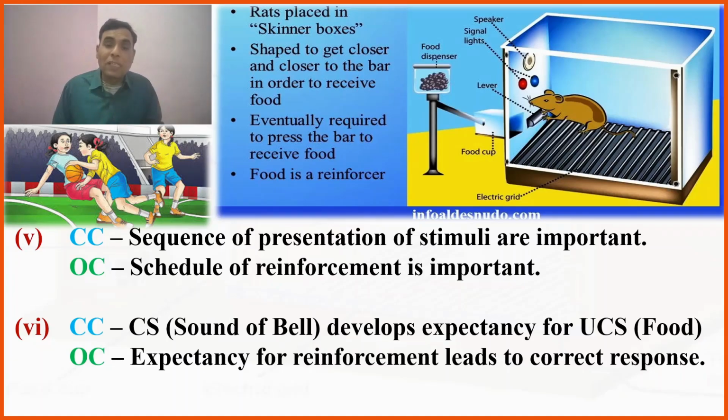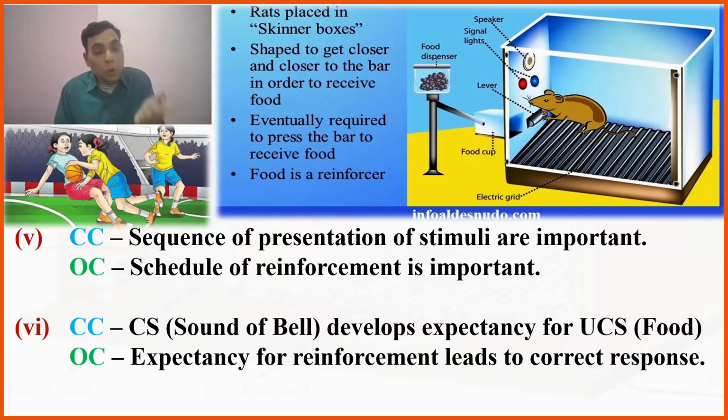In backward conditioning, the reverse is also possible, but there has to be some sequence to get the desired conditioning. Operant conditioning does not have a role for sequence of stimuli, but it has a schedule of presentation of reinforcement.